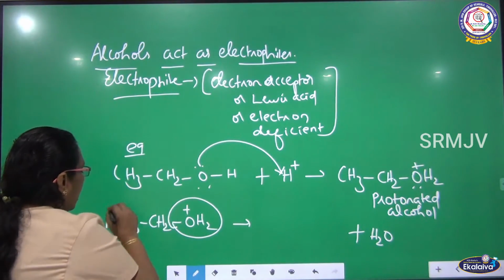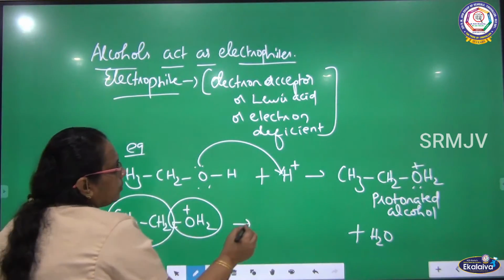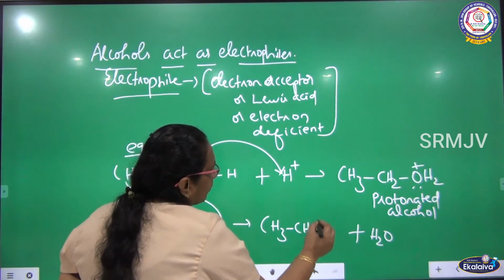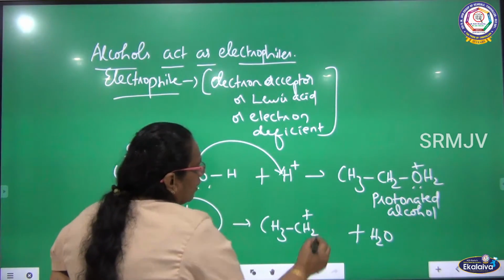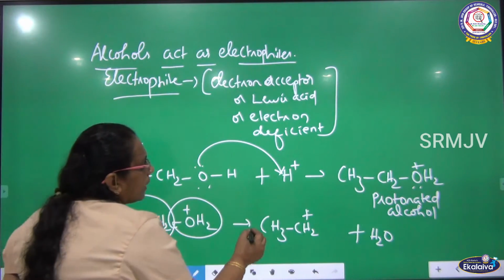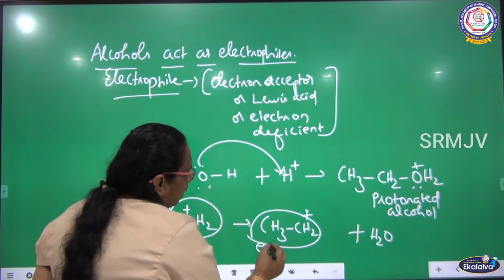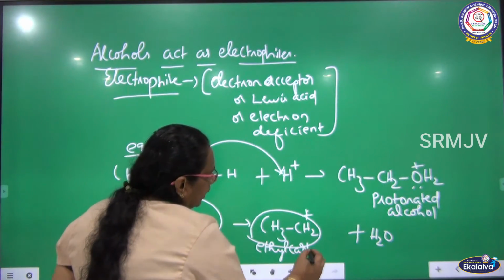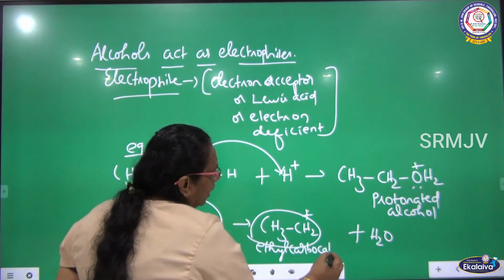As a result, how do we call this species? This species will be electron deficient, so it will have a positive charge. What is this species? Ethyl carbocation. What is a carbocation?